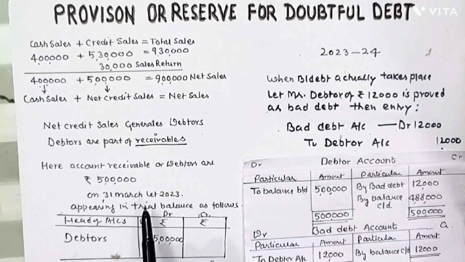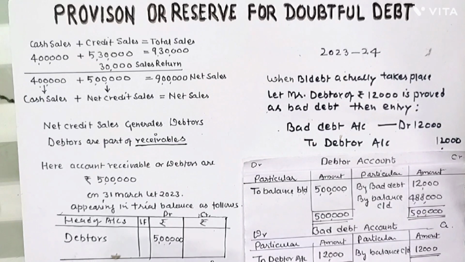During the year 2022-23 we noticed that our credit sale has been done up to 5 lakh. So in the trial balance debtor will appear at rupees 5 lakh, debtor at rupees 5 lakh on 31st March 2023.